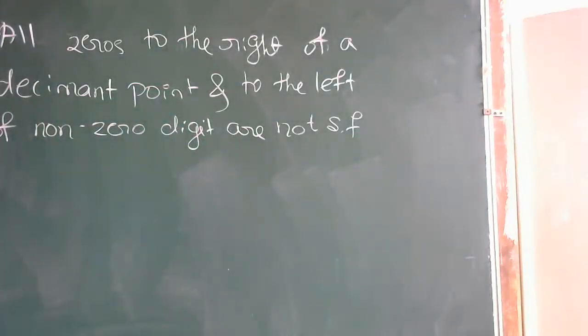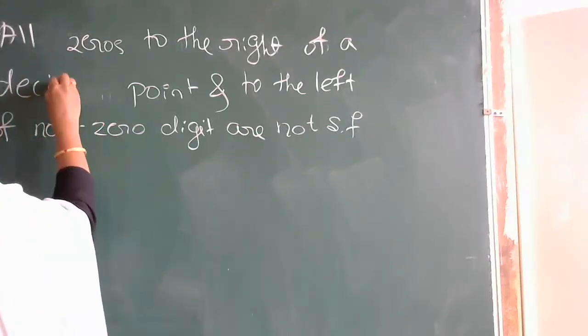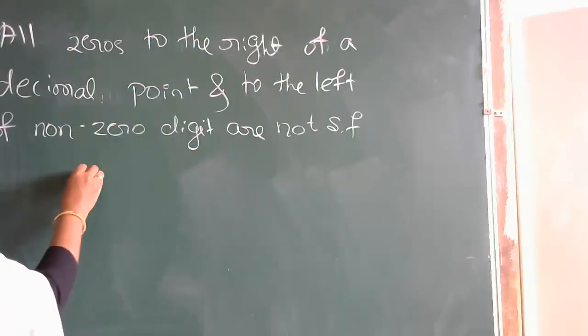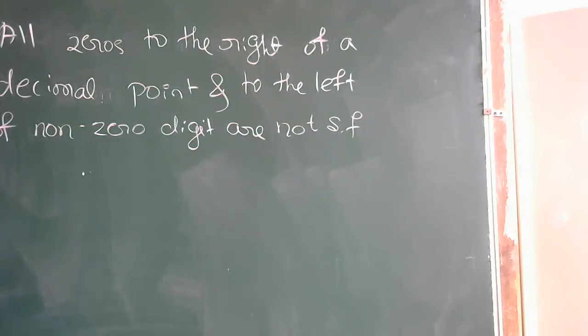So what is the meaning of this one? Here you can see, all zeros to the right of a decimal point. In the sense, you need to write some numbers which include a decimal point.